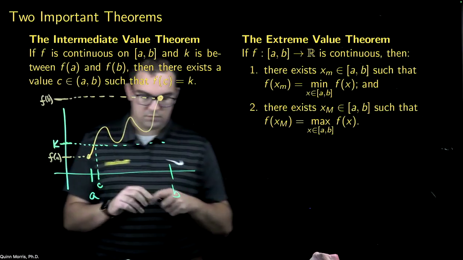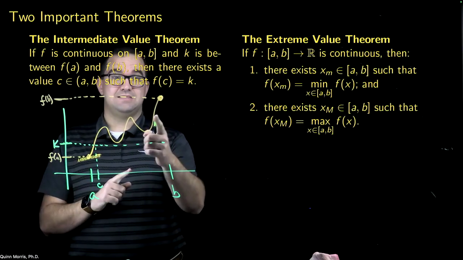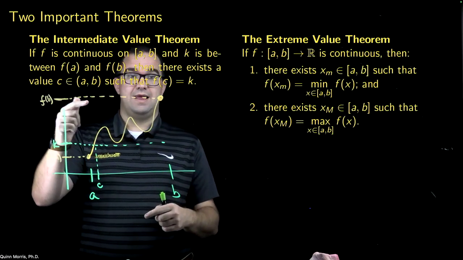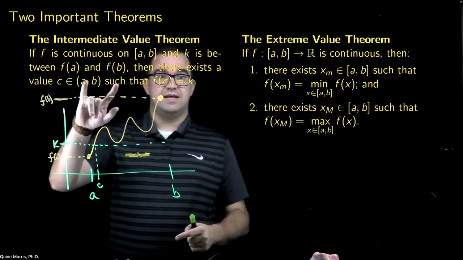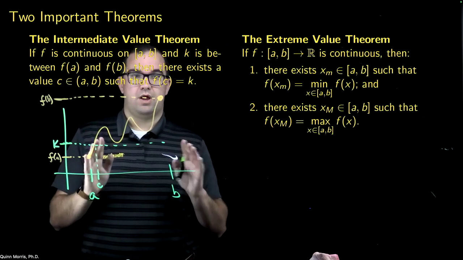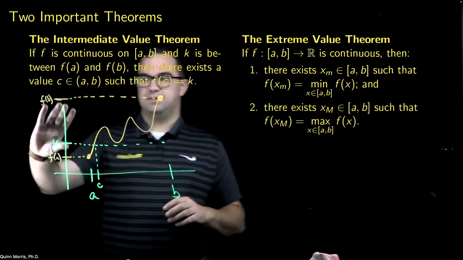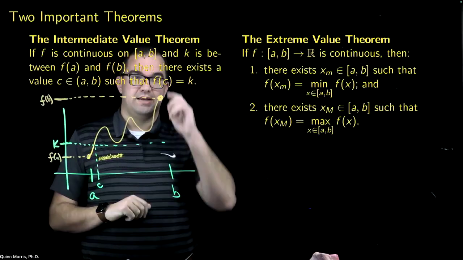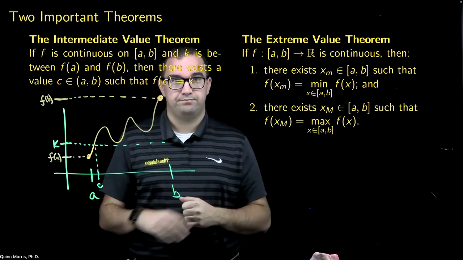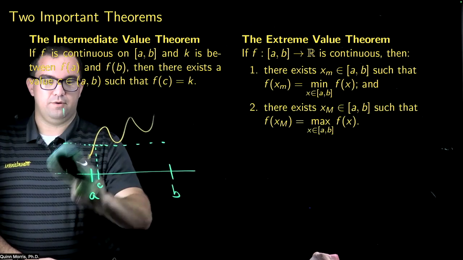Now, notice here I've drawn this such that f of a is less than f of b. It could be the other way around, right? It could be that f of a is larger than f of b. That's why here we simply say between f of a and f of b. We're not making any assumption on which is larger and which is smaller. K simply needs to be some value between f of a and f of b, regardless of which one is the larger of the two. All right, so that's the intermediate value theorem.